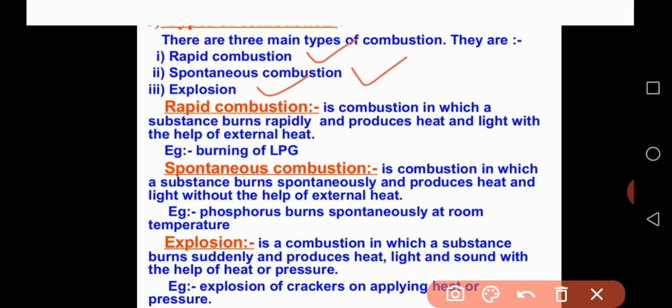You have to know the definition of all three types of combustion. The first very important type is rapid combustion. What is rapid combustion? Combustion is nothing but burning. Rapid is nothing but very quick.